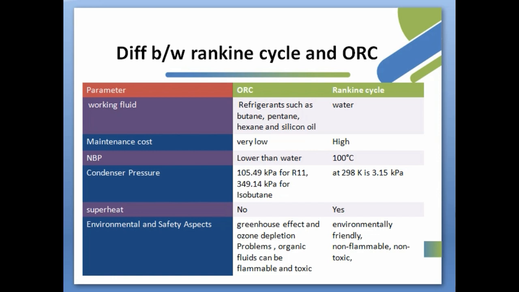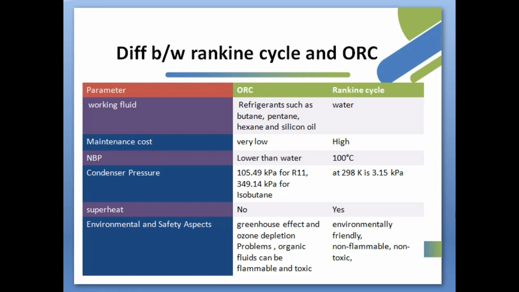The next point is normal boiling point. The normal boiling point of the organic Rankine cycle fluid is less than that of the Rankine cycle, as most of the organic fluids have a lower normal boiling point than water. This property means the organic fluid needs a lower heat source temperature than water to evaporate and recover thermal energy from heat sources.